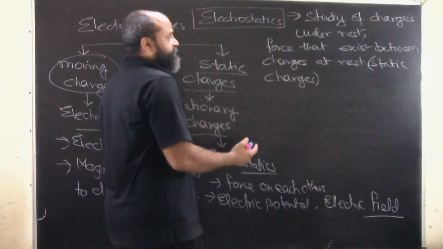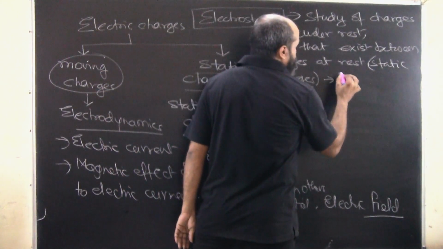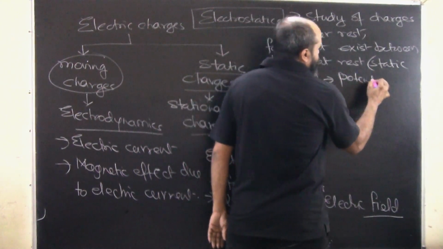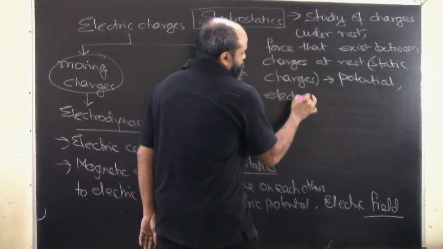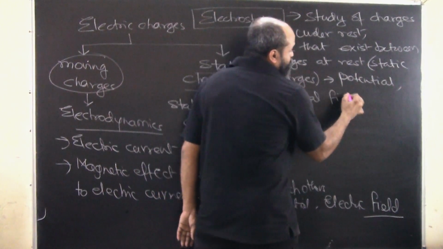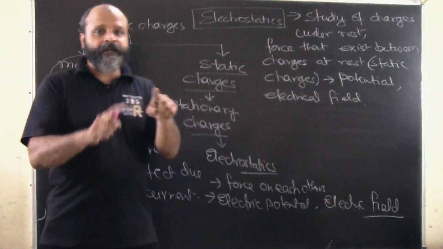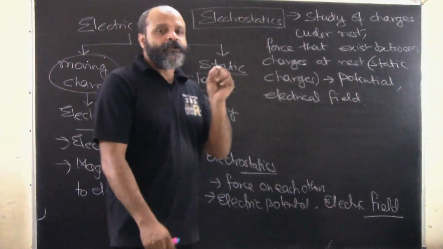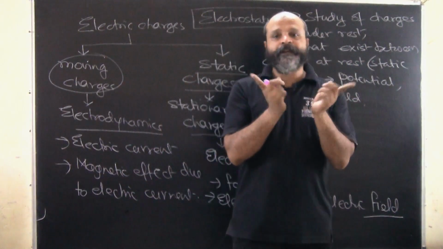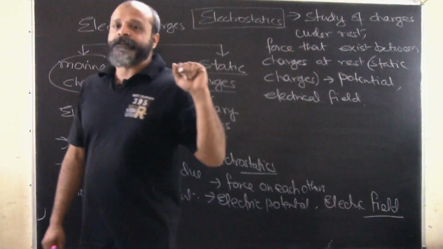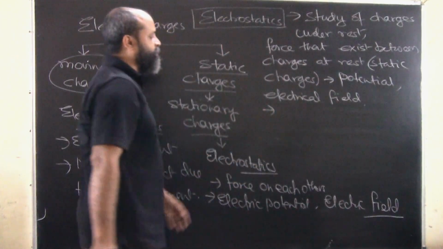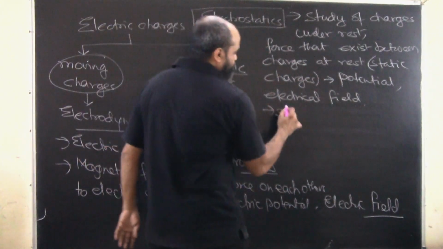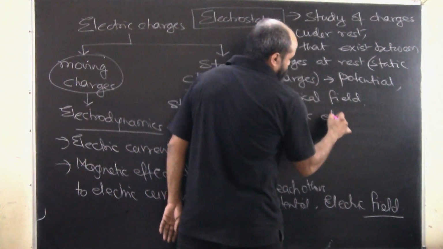There is a potential that develops between them. There is an electric field that develops between them, an electric field due to a charge. Just as due to a magnet you have a magnetic field around it, due to a charge there will be an electric field around it. This again is studied in electrostatics.